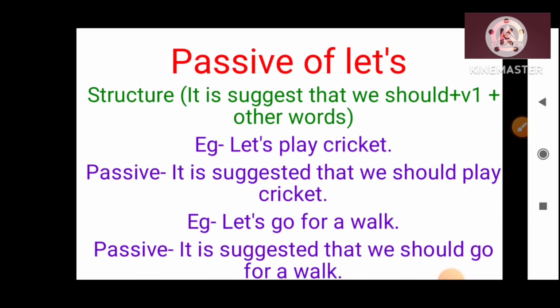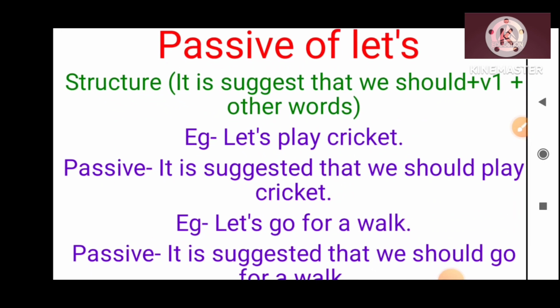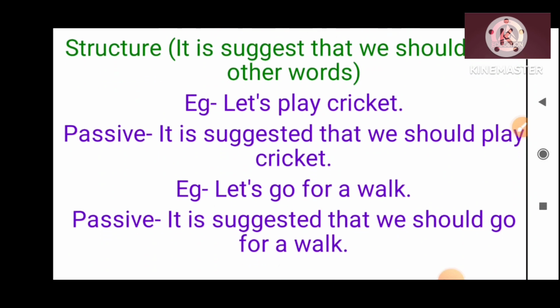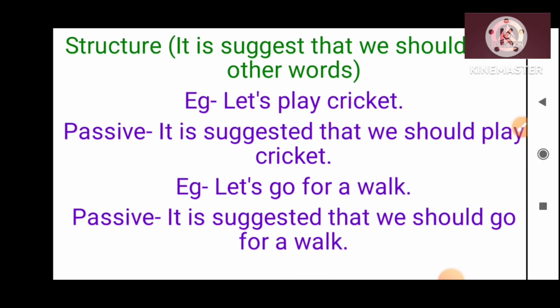Now in the second example, let's go for a walk. Here is the suggestion of going for a walk. So in the passive form it is suggested that we should go for a walk. So likewise you can make the passive form of a sentence starting with let's.